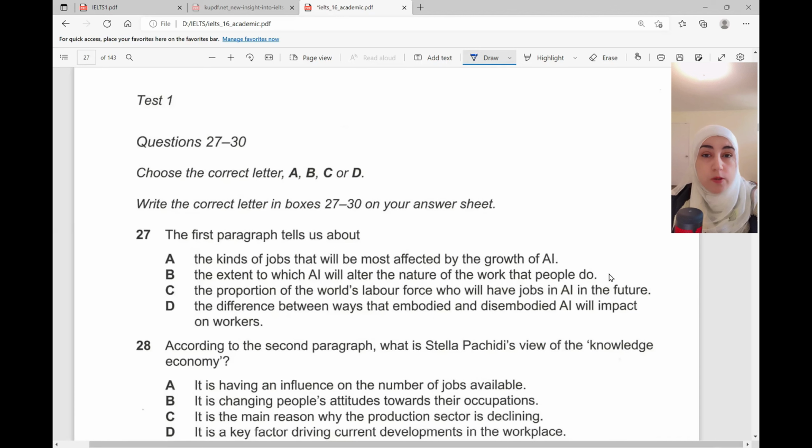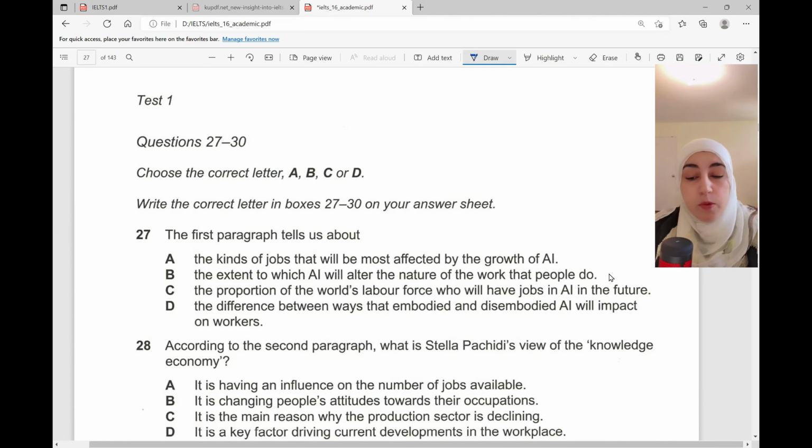This is a multiple choice question. So when I see a multiple choice question, as you can see here, I know that I'm going to probably use elimination. Remember, we talked about this. This is the best technique to use in multiple choice questions, either in reading or in listening. So I know that I'm going to try to omit or delete some of the choices that are probably not the right ones. So let's see how we do that.